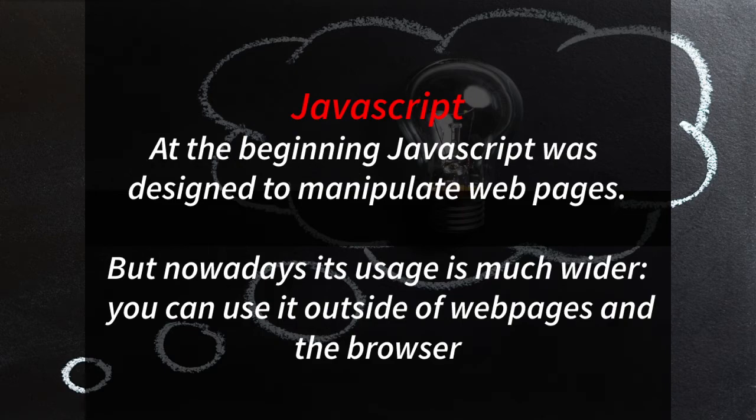So anyone who wants to become a web developer, I would recommend they should start with HTML, CSS, and once they become good at HTML and CSS, then they should start learning JavaScript.